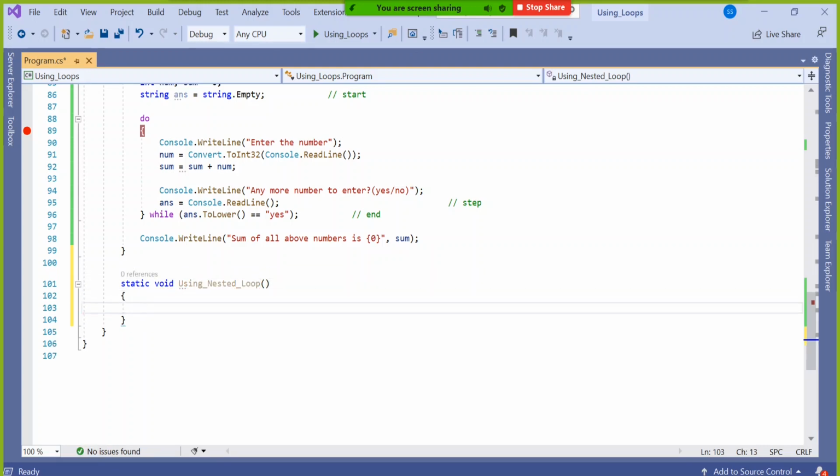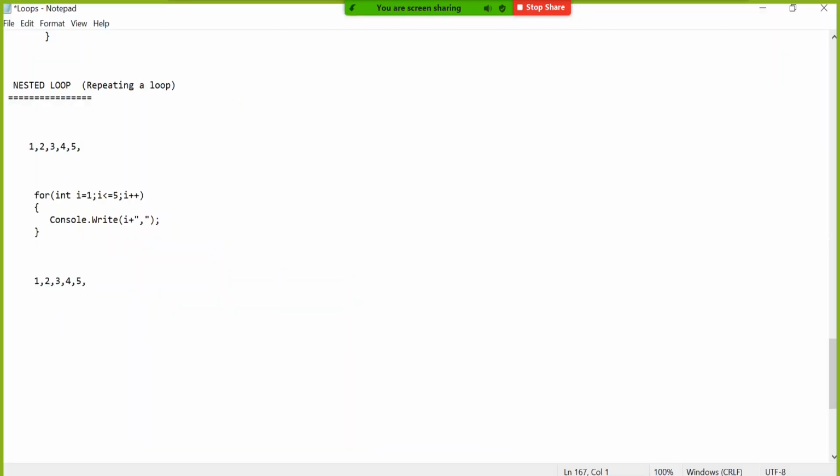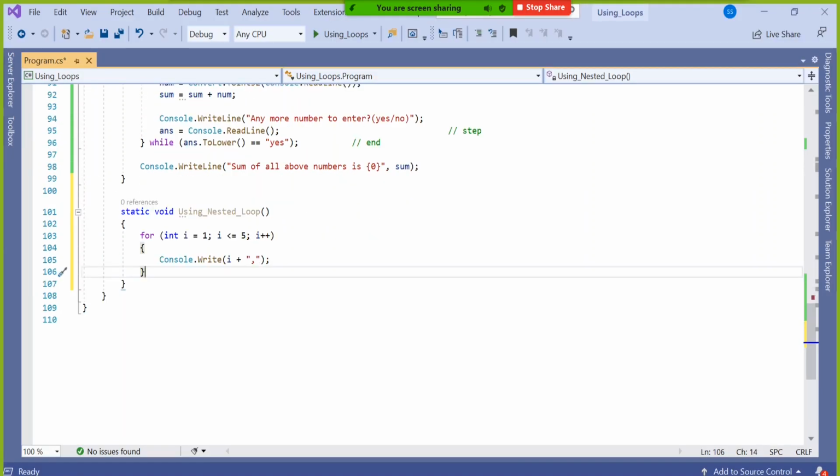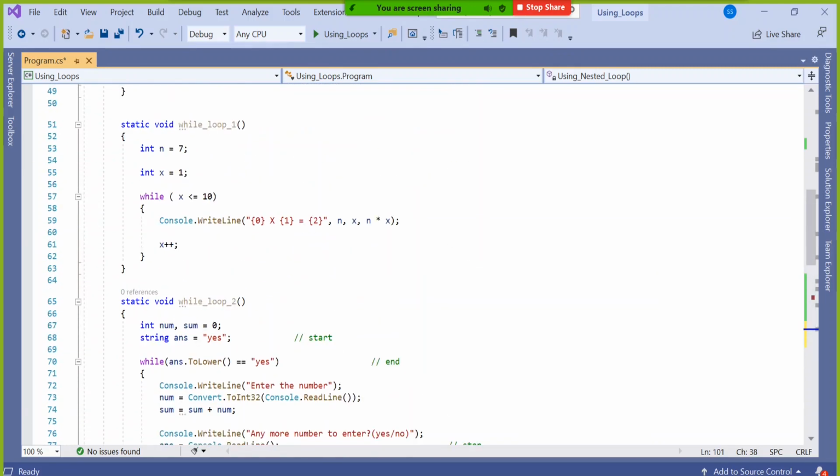All right. Let me first take this one only. No doubt this is not a nested loop, but before going to loop inside loop, first you try this, then we'll go for nested loop. So I assume this will display 1 comma 2 comma 3 comma 4 comma 5 comma.